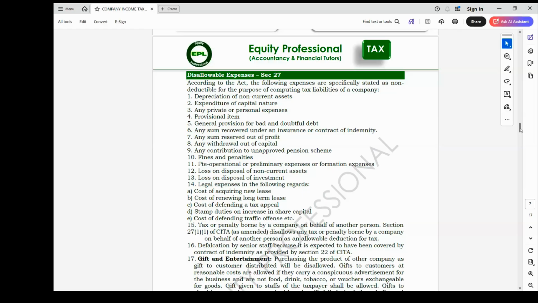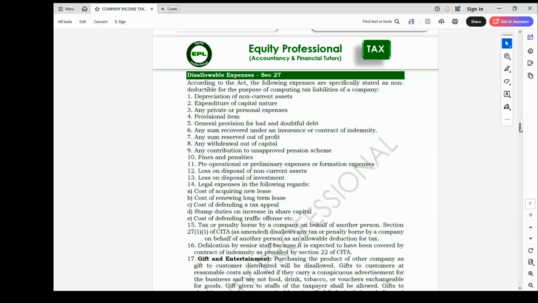Entertainment can also be allowable or disallowable. So gifts, when you are buying the product of another company and you are distributing it to your customer, that will be disallowed. But if you are distributing your own product to them, that will be allowable in form of gifts to them.